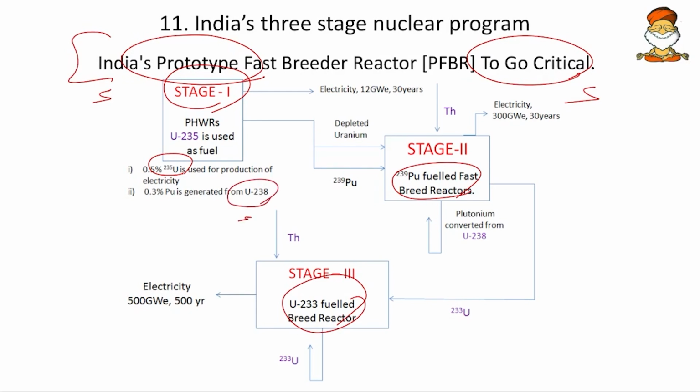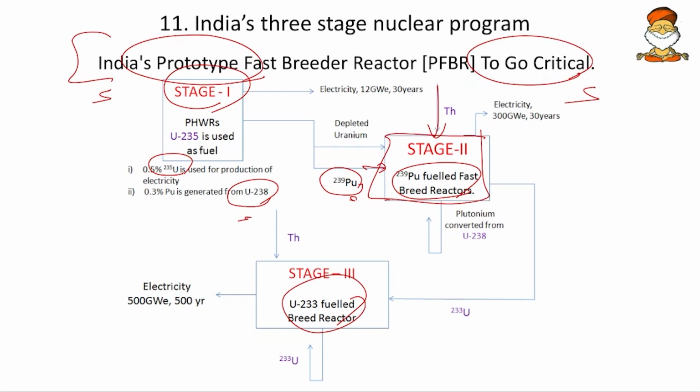And this uranium-238 will give rise to plutonium-239, and this plutonium-239 will be fed to the second stage, and along with that, the thorium is also fed. Okay, so we are making this reactor habituated to the thorium. That is why we are going for a smooth transition. If you suddenly add thorium, criticality will not be obtained. So here, from uranium, then plutonium, thorium is added slowly.